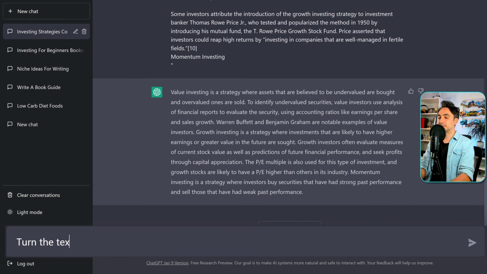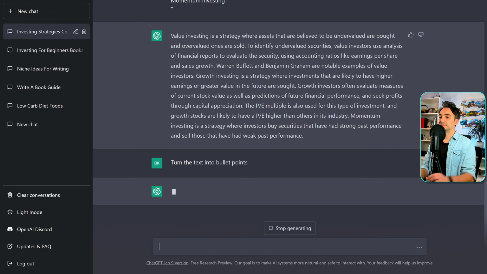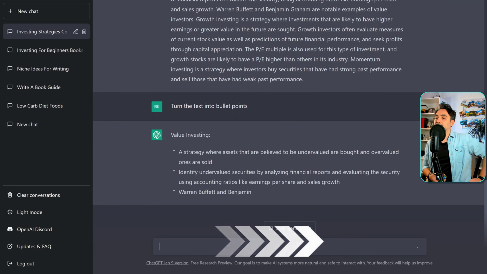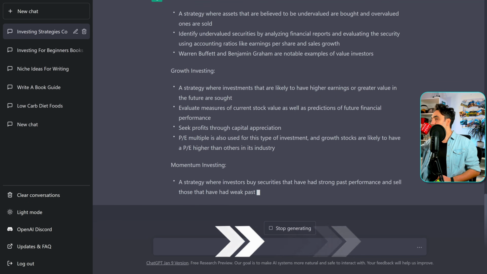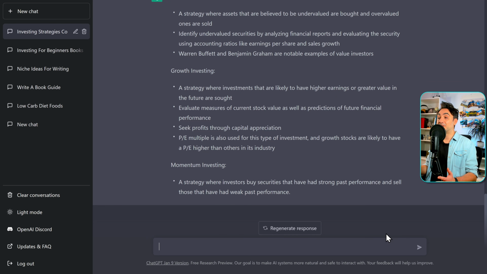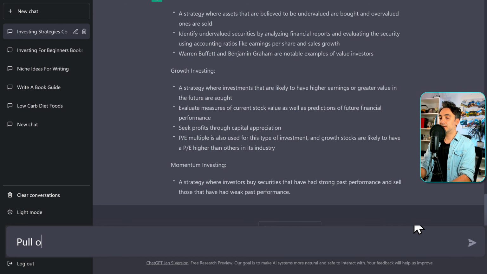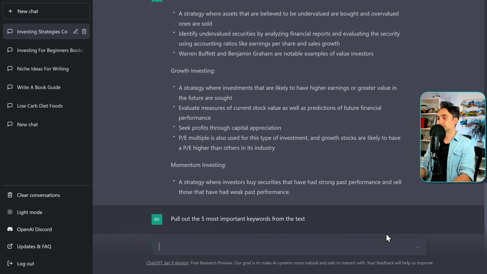Turn the text into bullet points. Go. This is crazy, right? We have now bullet points from a long text, and it's gonna just speed up our process of writing. And now we can go and extract more stuff from the text, like for example, pull out the 5 most important keywords from the text.